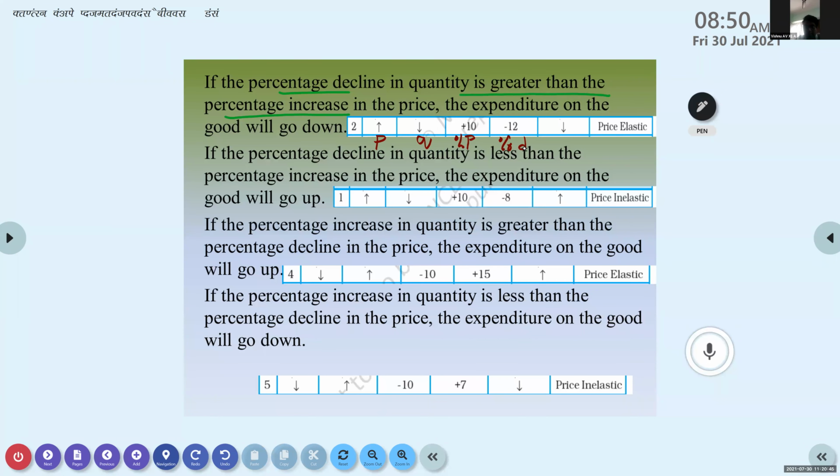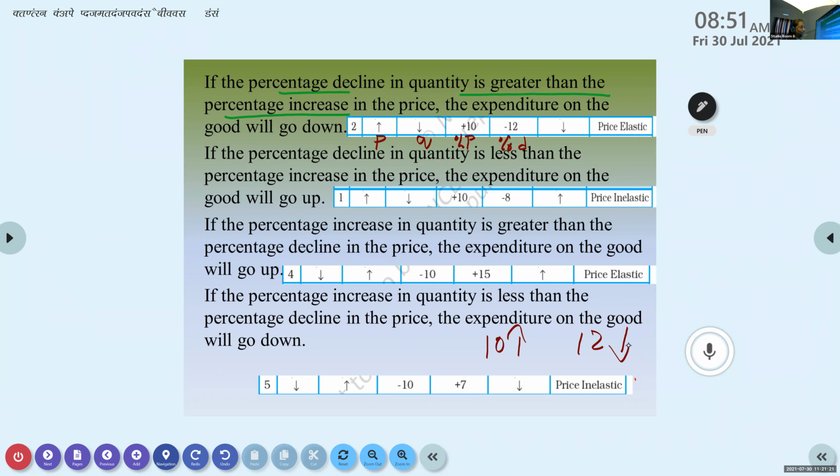Yes, price is increasing, quantity demanded is decreasing. That is there. But see, one is dropping, one is increasing. So which one is more here? In the drop it is more, or in the increase it is more? Think, here 10 points increased, here 12 points decreased.